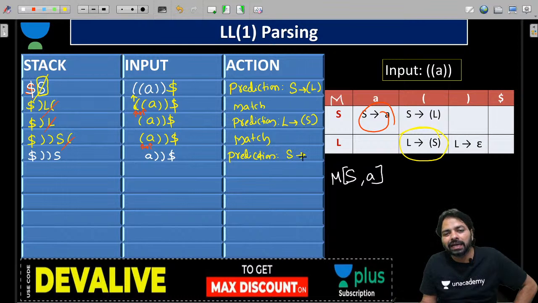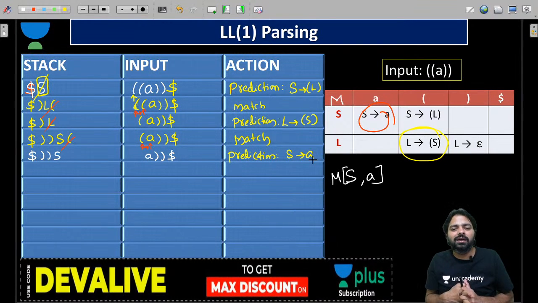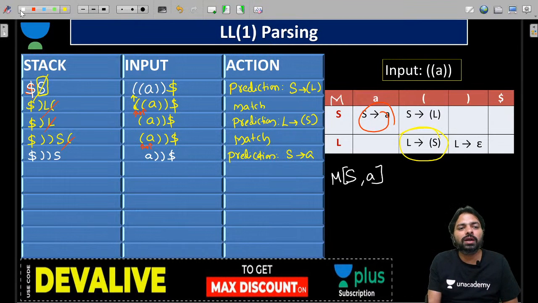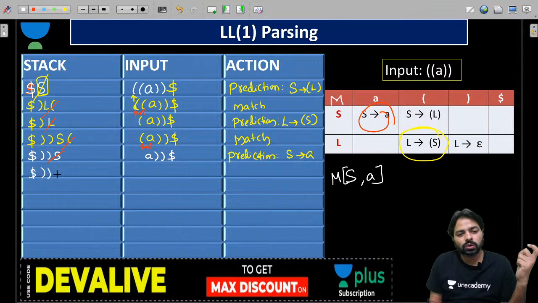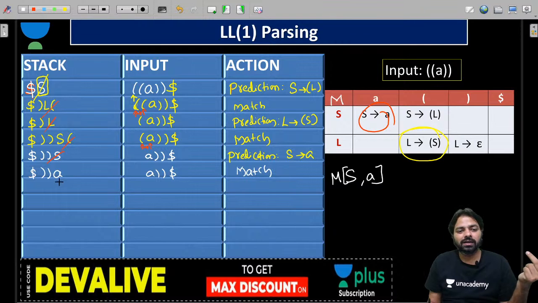If you see a blank entry, there is no production, immediately a syntax error. If you don't have any production there, you went to S derives A, but there is no production, immediately an error, guys. That's called a syntax error. Now what we do, we pop S and then we push the RHS in reverse order, right? Dollar, closed, closed, and that is A only. And now this time a match happens. A is a match. So we pop the top of the stack and we increment the pointer.